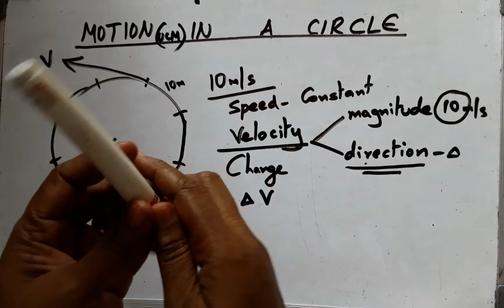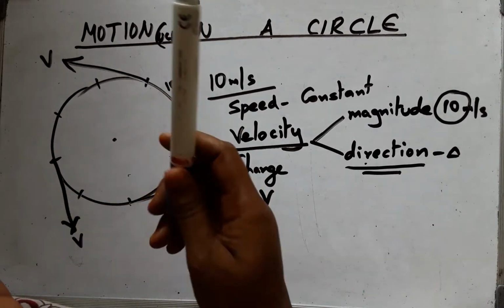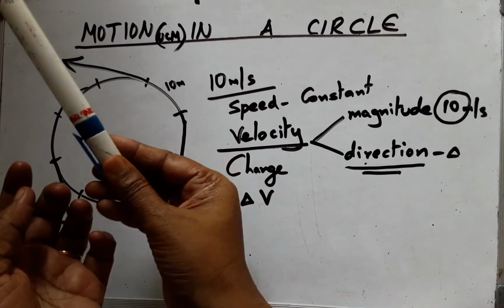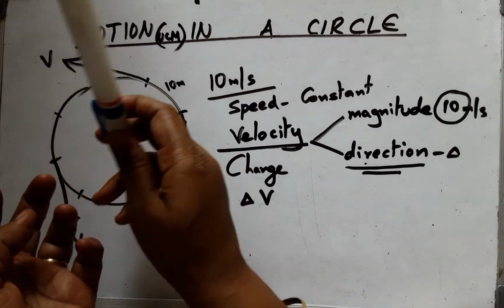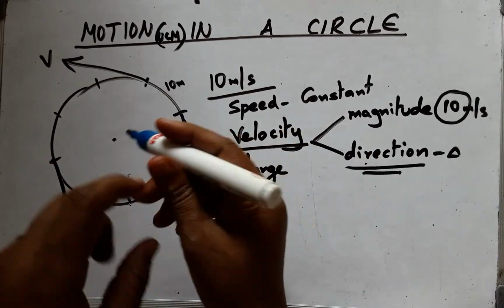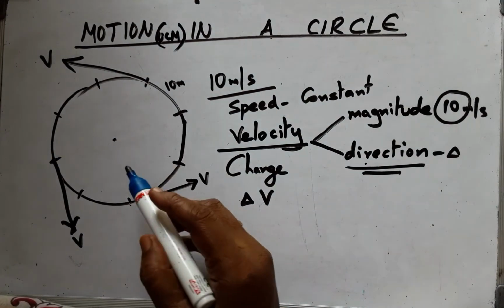If we tie a rope and simply rotate it in a circular direction, then also the point of contact at the hand is the center, and we keep on rotating the rope here, and a force, the holding force, the pulling force is towards the center.